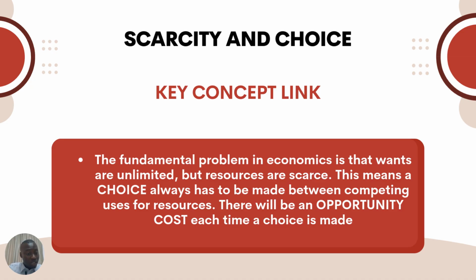Government also would have to make choices. All these economic agents will have to make choices. Government says, okay, which goods should we produce at this time? Do you understand? Which one would help improve the welfare of people in an economy, and which one can we still do without? This now leads us to the concept of opportunity cost. Each time choices are made, there is something you are forgoing to pick what you actually want to settle for. So we say therefore that opportunity cost is the next best alternative forgone. So we said that you are making a choice out of alternatives.